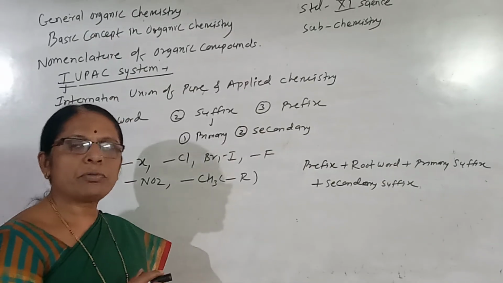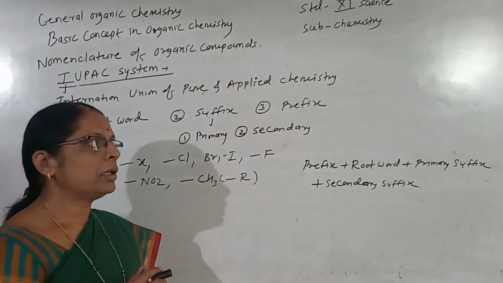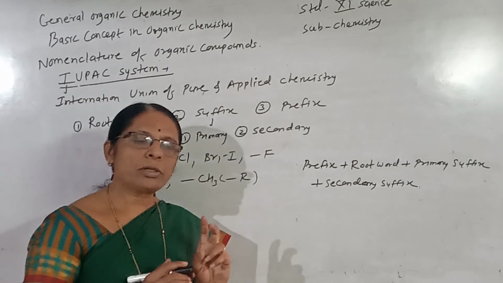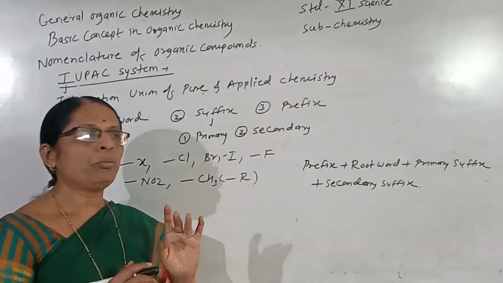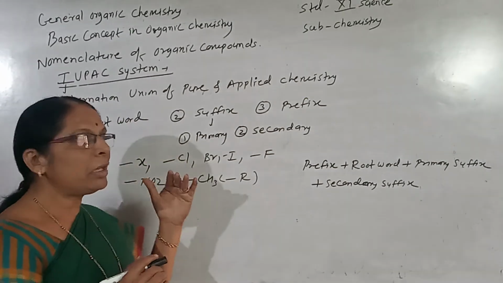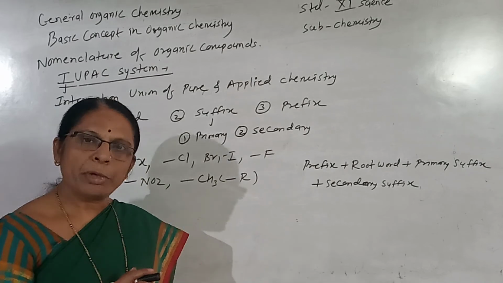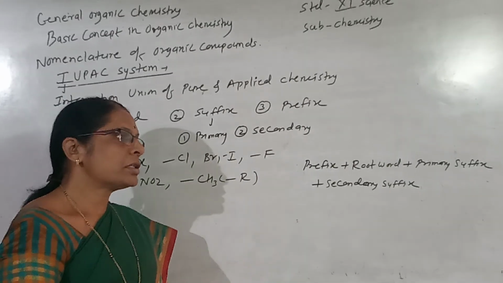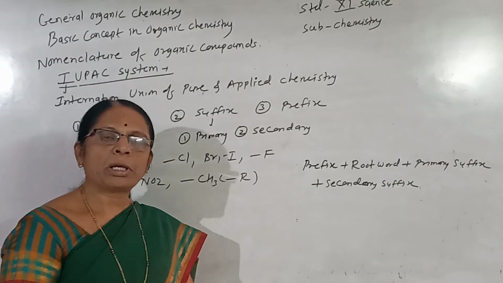In the next lecture, we will consider what the rules are for deciding the IUPAC nomenclature. Today we considered two important topics: first the homologous series of organic compounds, then the common names of organic compounds, and then the IUPAC nomenclature of organic compounds. Okay. In the next session we will discuss the rules for writing the IUPAC nomenclature of organic compounds.